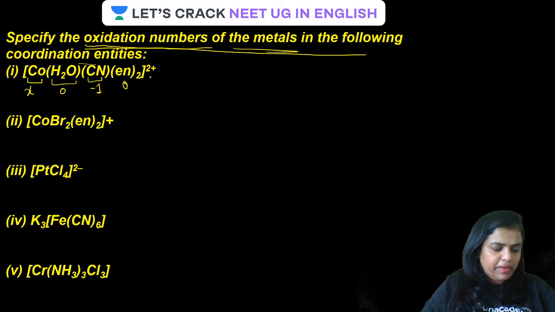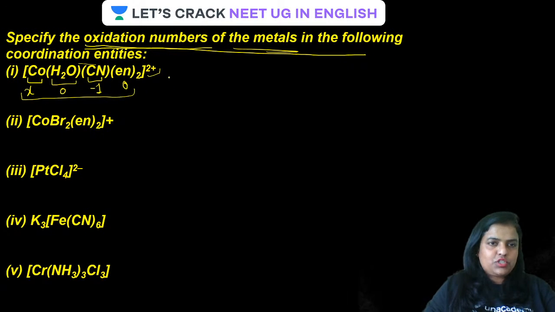And guys, this is a complex cation. The net charge on the complex is plus 2. How much is the net charge, guys? It is plus 2. Is that clear? So the sum of all the oxidation numbers is plus 2. Let us see how it is calculated. It will simply be x plus 0, then minus 1, then plus 0.